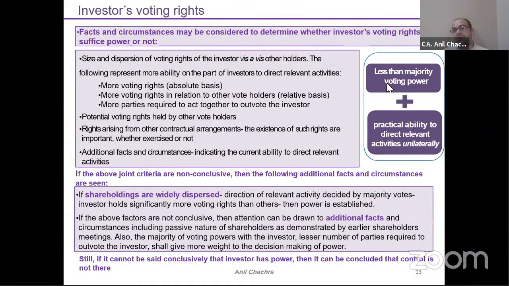So the topic of this slide is investors' voting rights, right? Voting rights of less than 50%, but still I'm in a position to influence your relevant activities or your power, right? So there is no single thing which we can say we need to apply to decide whether I have control in your company or not.